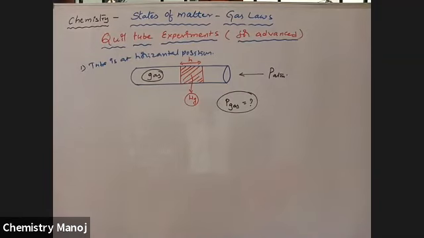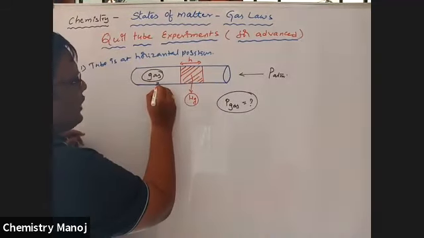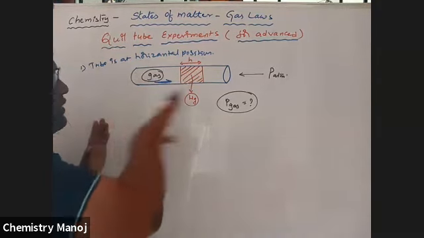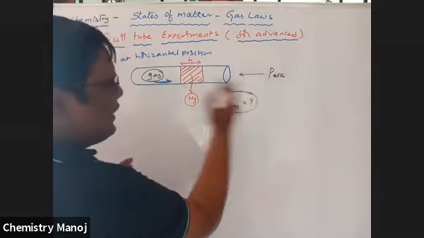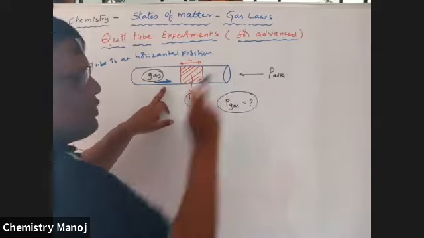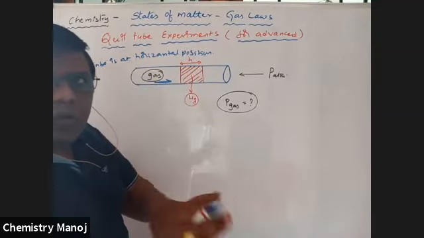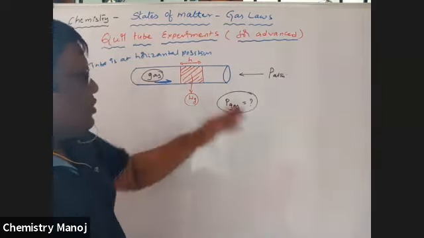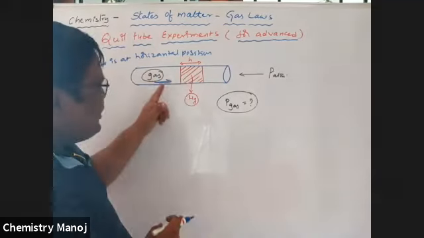Now I want to find out how much is the pressure of the gas. Please be careful. Gas pressure is like this, and it is the direction in which the gas pushes that mercury towards outside. Here, atmospheric pressure is from this end. These two forces are in the opposite direction. The mercury column is at a constant position after some time, not moving in any direction. That means this force is equal to this force.